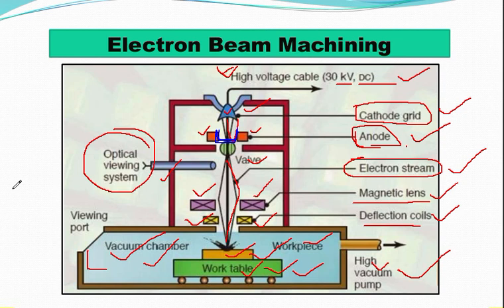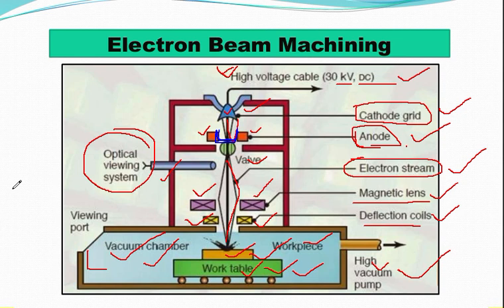Now, if I talk about this annular bias grid, the first question that arises is what is the use of this. A high negative bias is applied to this grid so that the electrons generated by the cathode do not diverge and approach the next element, that is the annular anode, in the form of a beam.